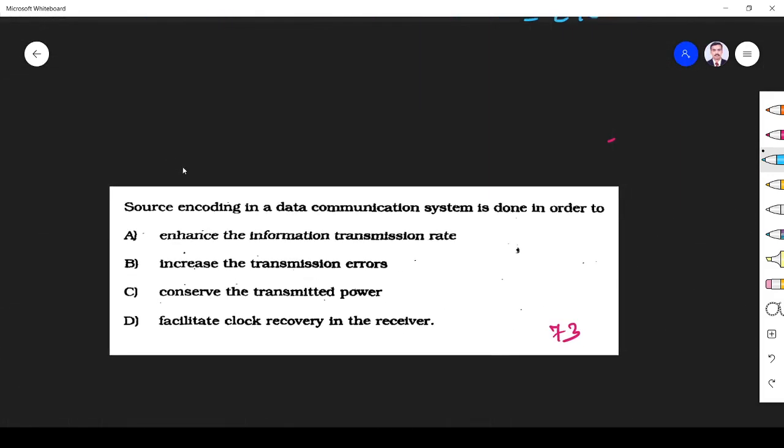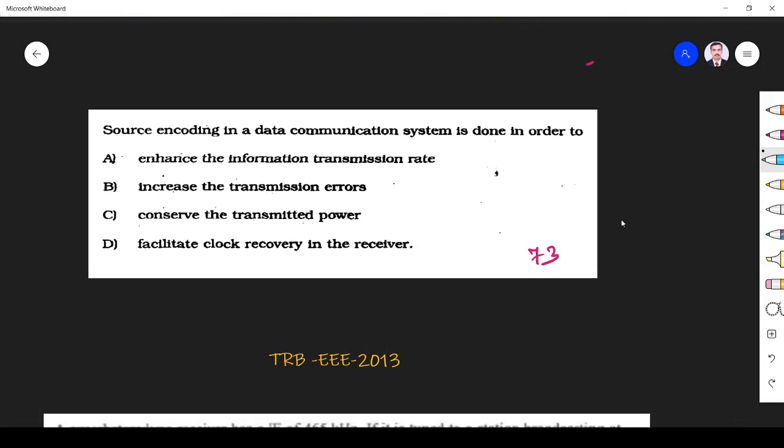Next question: source coding in a data communication system is done in order to. We must know we have two types of coding, source coding and channel coding. Source coding means removing redundancy, and channel coding means adding redundancy.